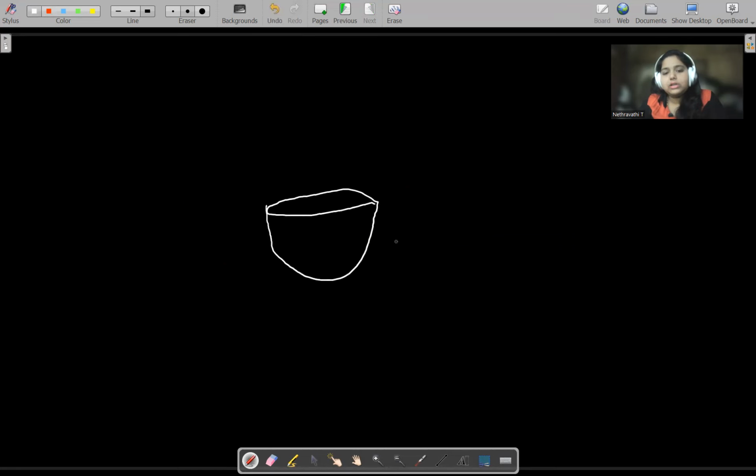Yes, we have a cup. We have a cup here, and we have some design in it, like this, like this, like this. We shall just paint it with some color. So just think the complete cup is colored in red color. So in this cup, what are all the properties that we can take out?